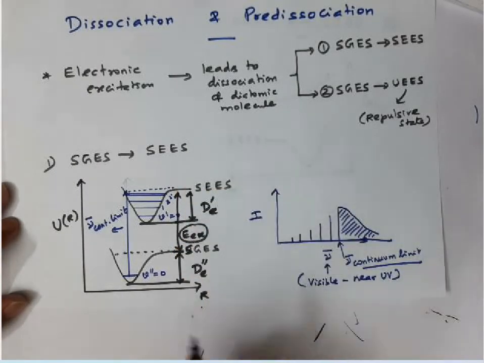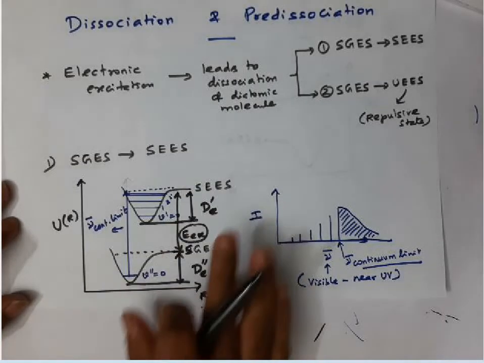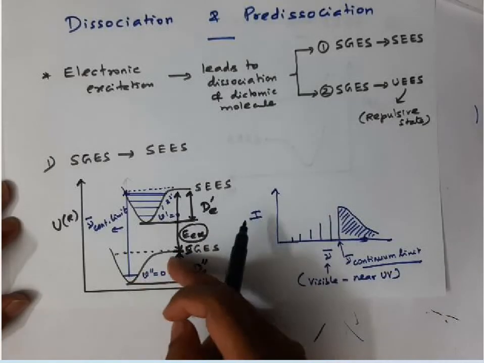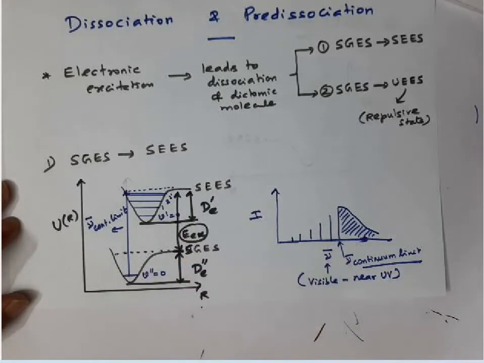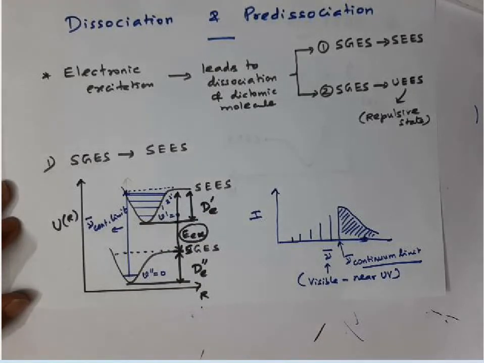It is possible, and we know the continuum limit. So keep all this information; this is very, very useful. I am going to discuss this, and I am going to show you how to calculate the equilibrium dissociation energy of the molecule in the excited electronic state.